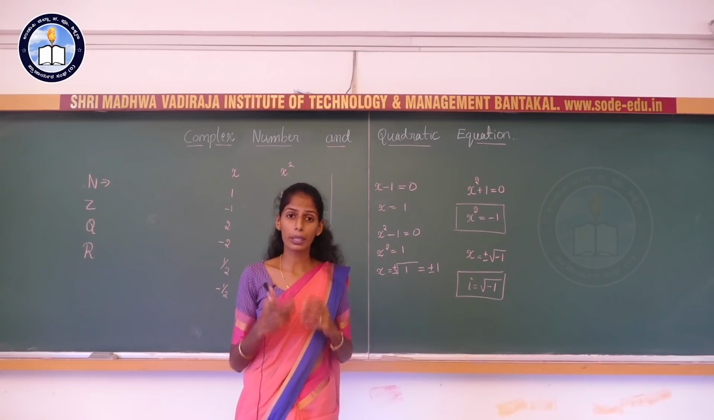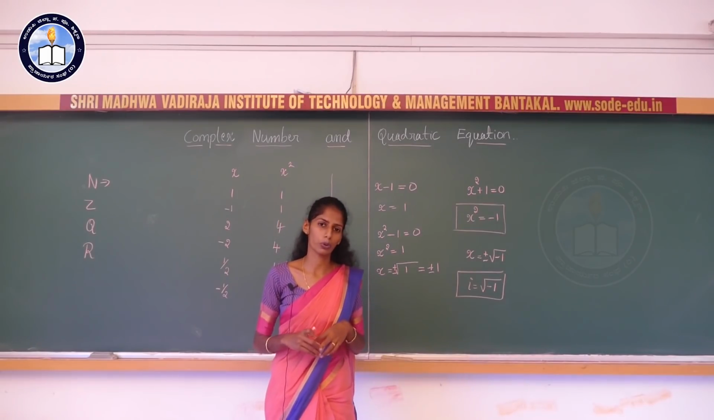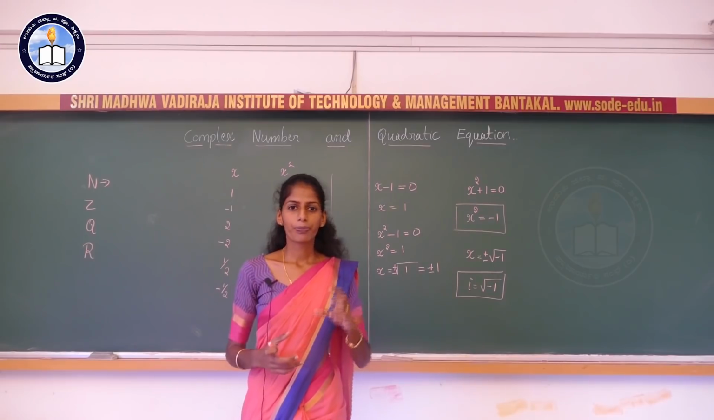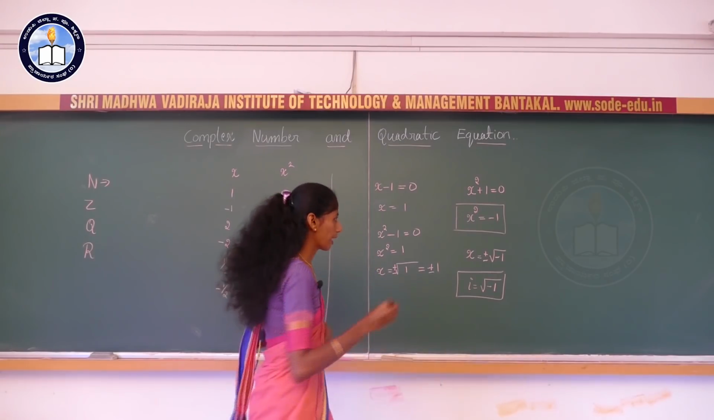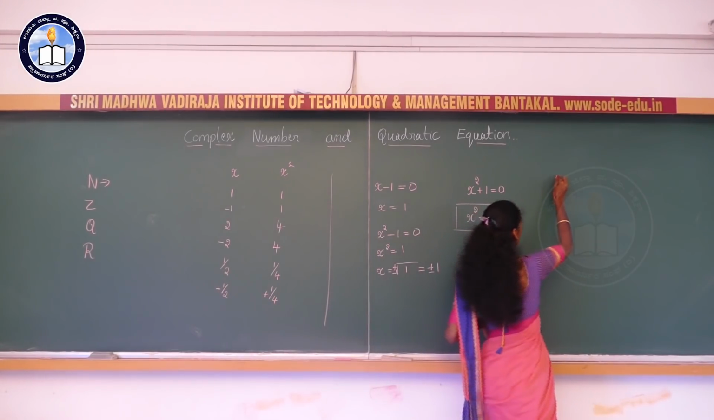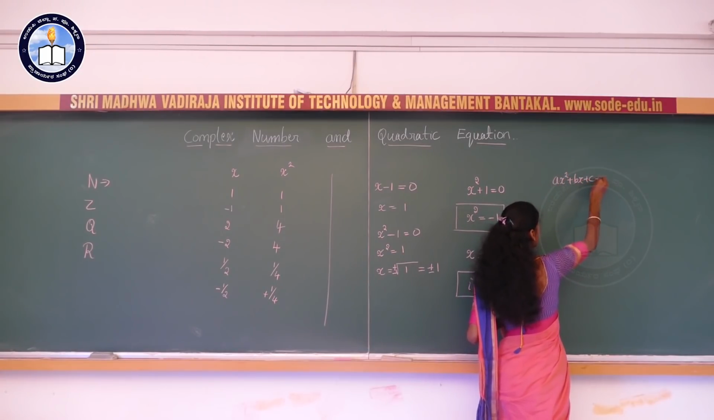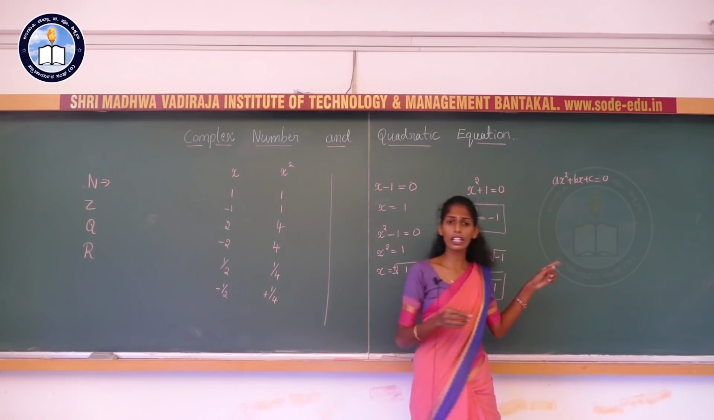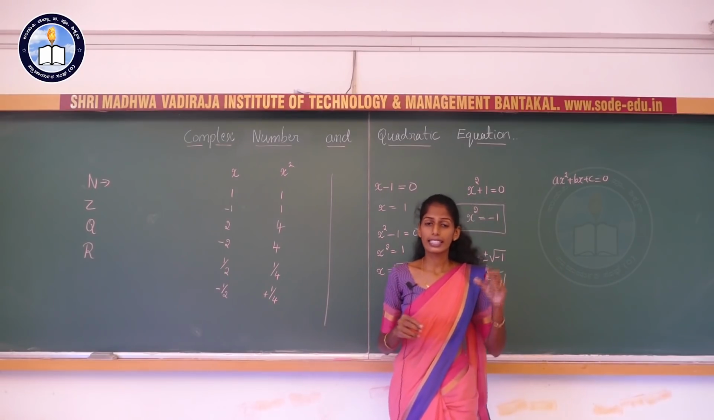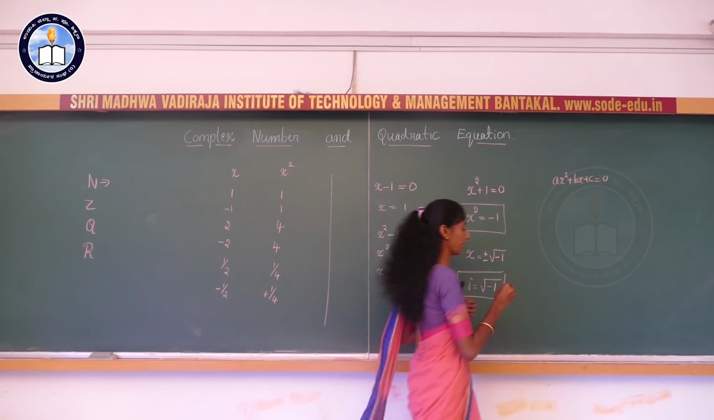Why do we need an imaginary number, one may ask. For example, you have heard of the quadratic equation. It is of the form ax square plus bx plus c is equal to 0. This is a quadratic equation. When the discriminant is, what is that discriminant?